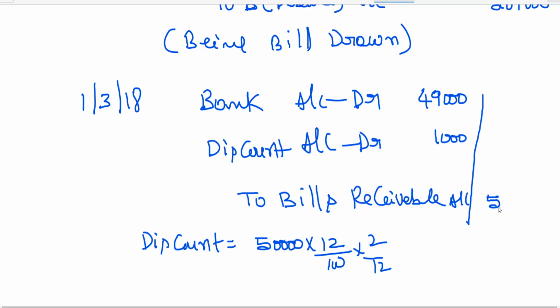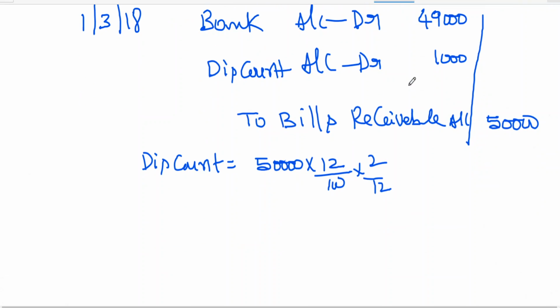So bills receivable account 50,000. That means getting the bill discounted, he is able to get the money on the same date without waiting for 2 months ending. That is why he is foregoing. Who is foregoing 1,000 rupees? Drawer is going to forego the amount. The banker, by providing the facility, is getting 1,000 rupees income, whereas it is an expense for whom? The drawer. This is what is called discount account debtor. Bank account debtor, discount account debtor to bills receivable account.